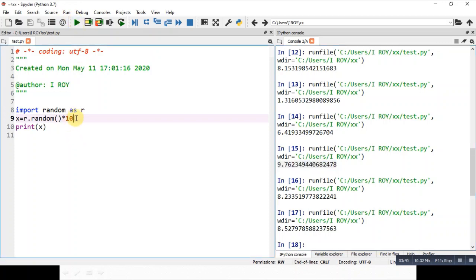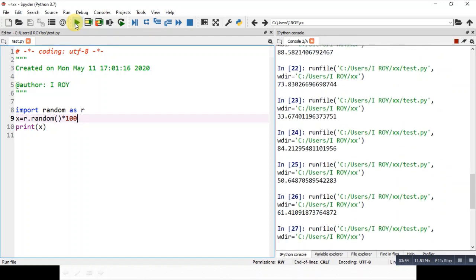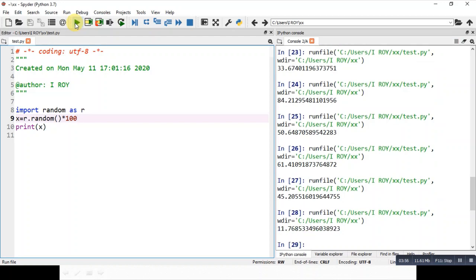Say if I change the precision here, if I change the range here like this, you can see the output that is generated. So this is how it is done. Whatever number is generated, with this 100 is multiplied.